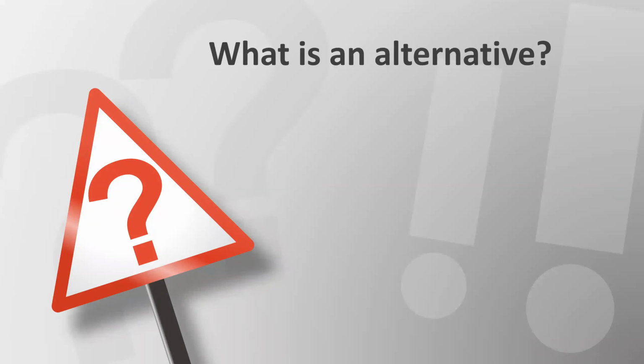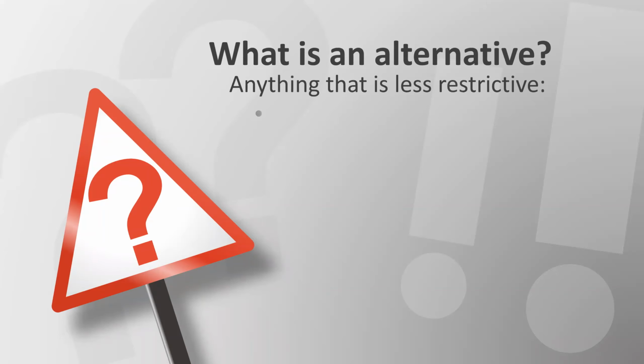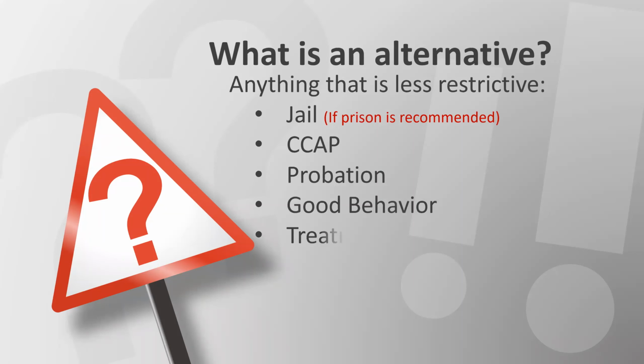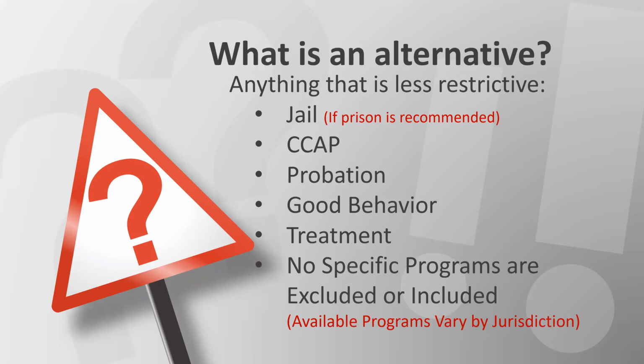One of the questions that we have with the nonviolent risk assessment is, what is an alternative? An alternative is anything that's less restricted. If the recommendation is prison and the judge gives a jail sentence, that is an alternative. It's more than just CCAP. It can be probation, good behavior, some type of treatment. There is no specific program that is excluded or included because the programs vary by jurisdiction. It's just anything that's less restrictive than the traditional recommendation of the guidelines.